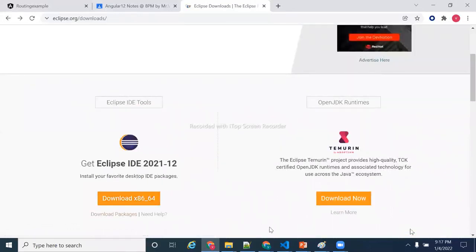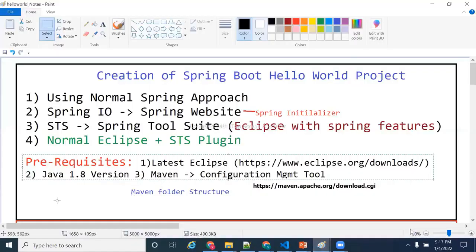Before that, you need to have Java 8, which is a minimum. First of all, before installing Eclipse, you need to install Java 8. I maybe wrote the wrong sequence. First, you need to have Java 8. Sir, for Spring Boot, is the minimum Java 8, or will Java 7 also work? Java 7 also will work.